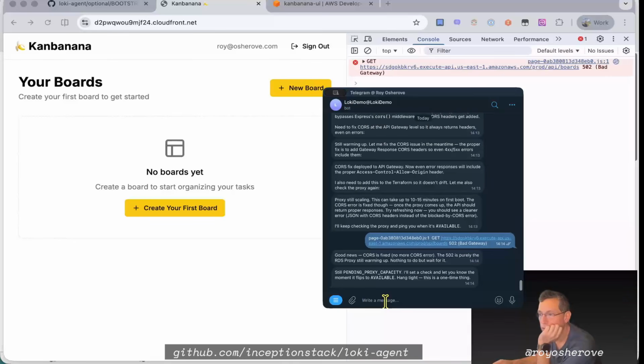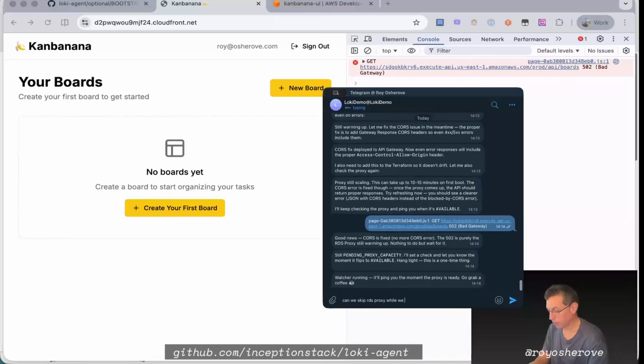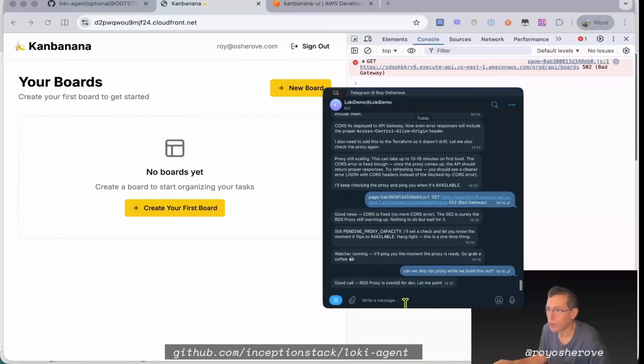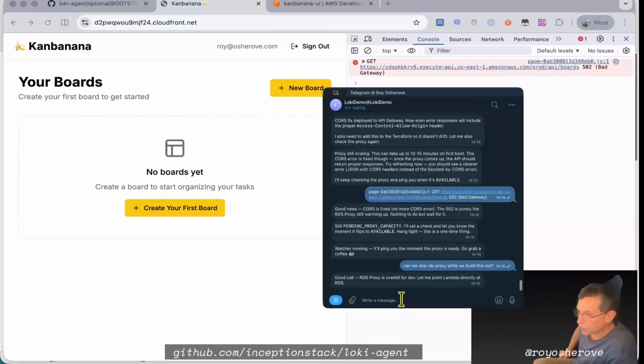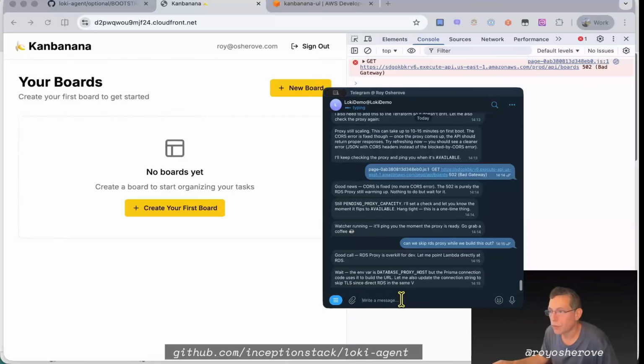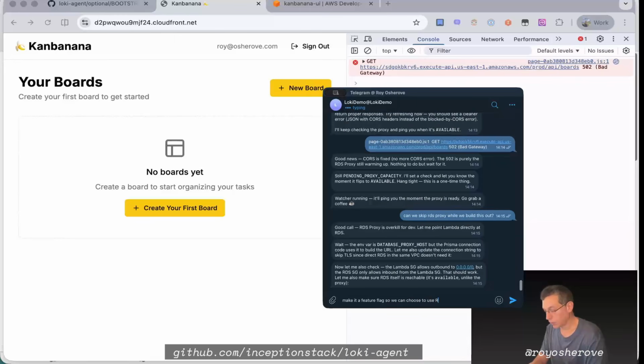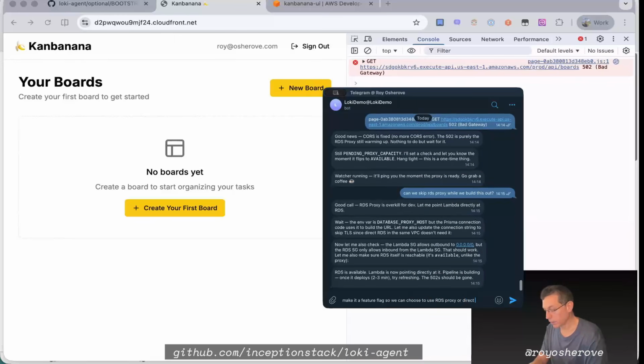Still pending proxy capacity check, and can we skip RDS proxy? We built this out. Good call. For dev, let me use direct RDS. We can always add the RDS proxy later. Wait, the env var is database proxy host, Prisma connection URL. Let me also update the connection string. It's direct in the same VPC. Make it a feature flag so we can choose to use RDS proxy or direct.